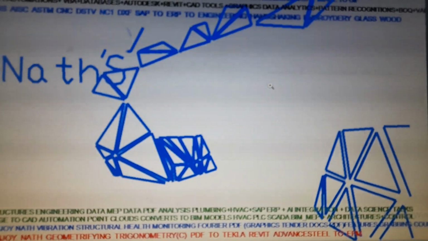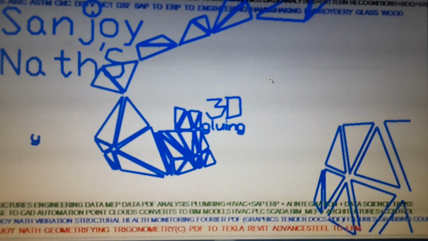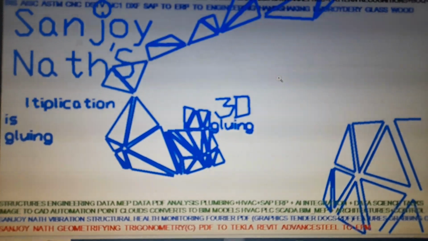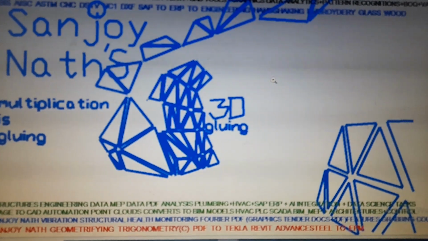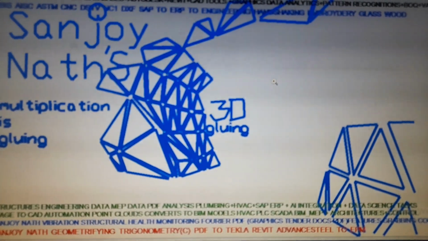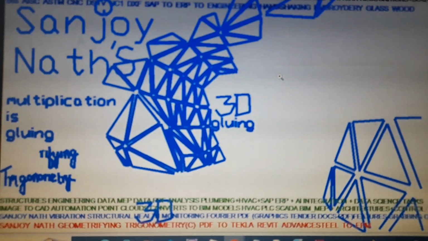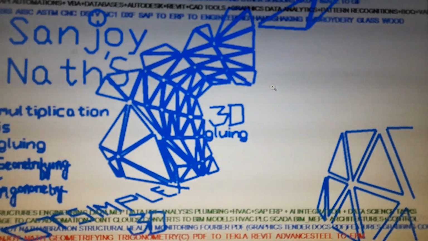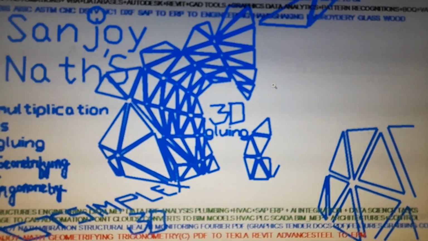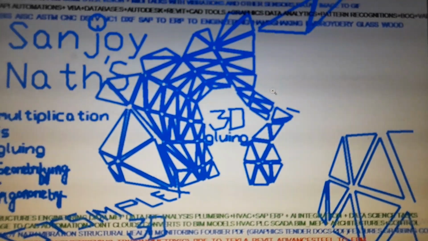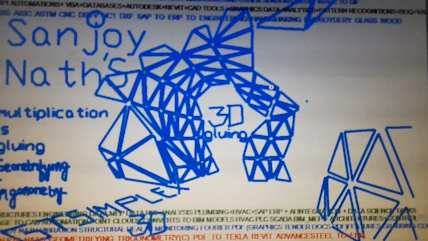distributions are easy when we multiply the numbers in a certain order. These are the theorems of geometrifying trigonometry, where we, with the properties of numbers and properties of multiplicabilities and properties of the divisibilities, we can define the weight of a 3D frame. That is a very interesting part, and where we can connect the whole structural engineering or the DNA structures with pure multiplication of numbers. This is the beauty of Sanjoy Nath geometrifying trigonometry.